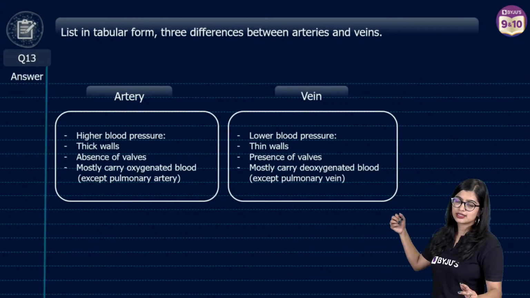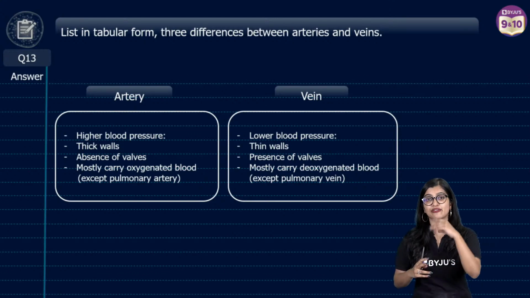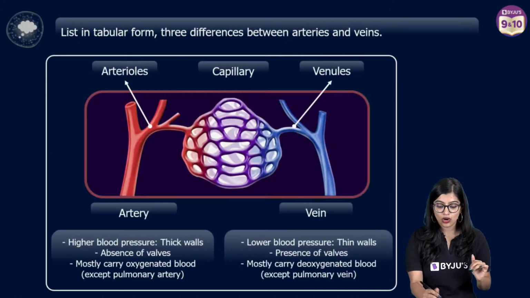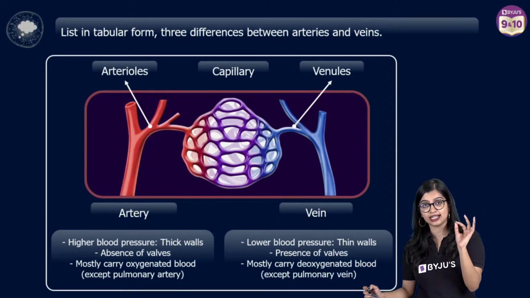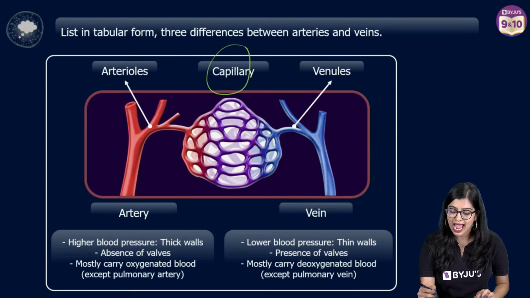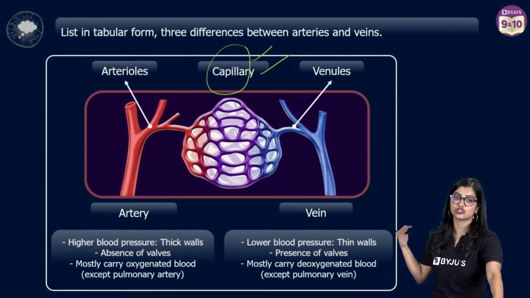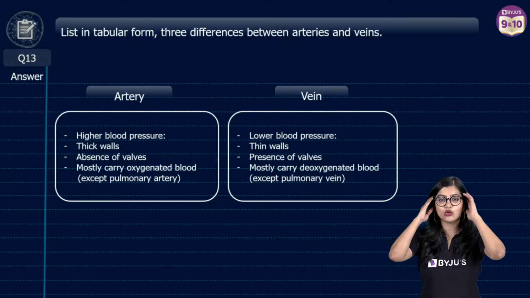So when you're writing the answer, you can write it in a tabular form, right? Now, many of you ask me, ma'am, what is the difference between an artery and a capillary? Arteries branch out to form arterioles, which end up forming the thinnest form of blood vessel, capillaries, which are just one single cell thick. And at the capillaries, exchange takes place, right? So this right here is 3 differences in 2 marks.